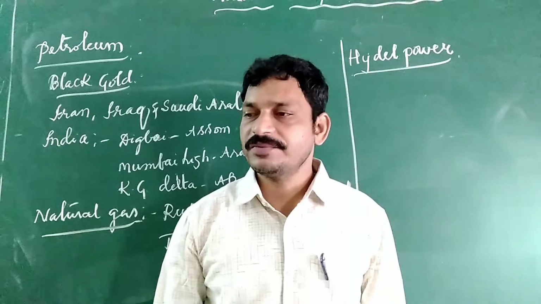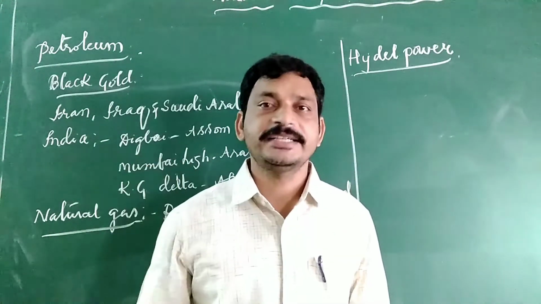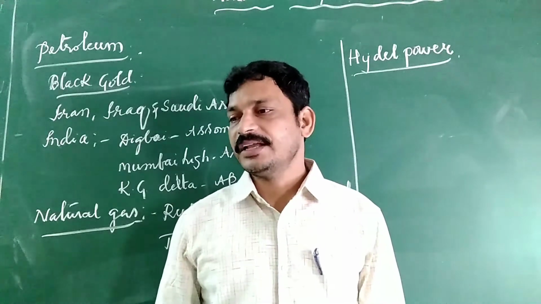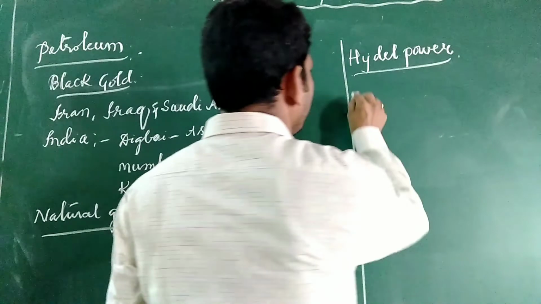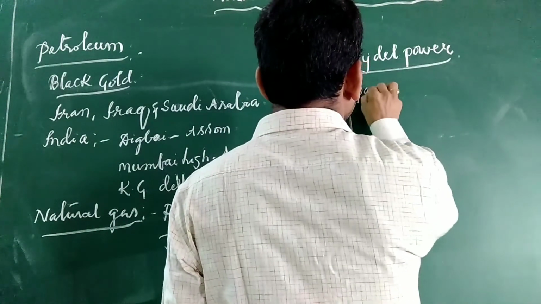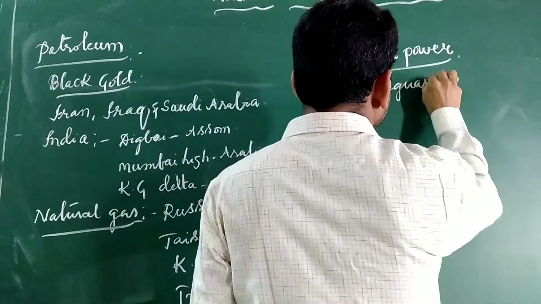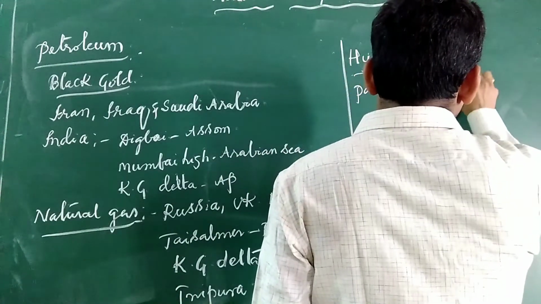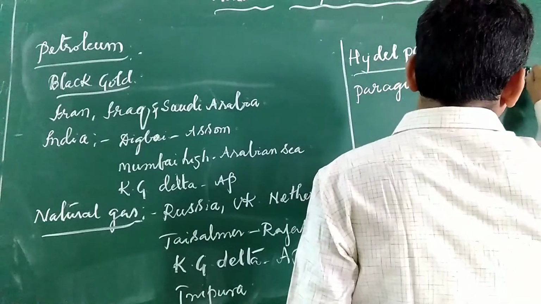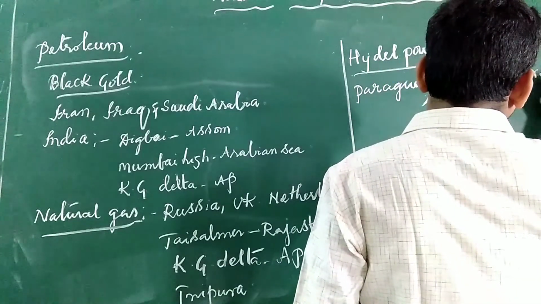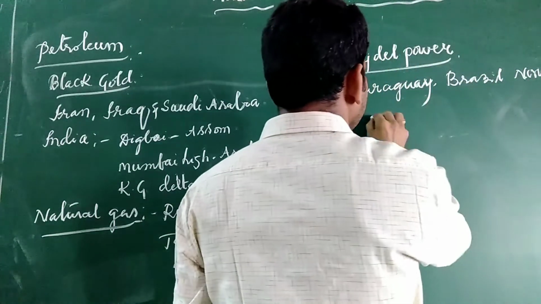The leading producers of hydroelectricity in the world are Paraguay the most, then Norway, a European country, Brazil, and China.